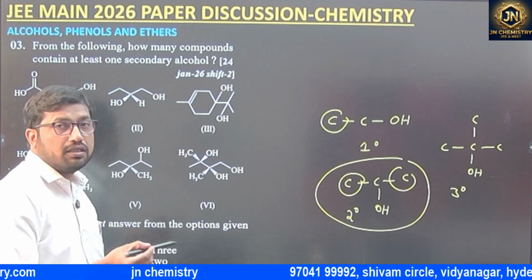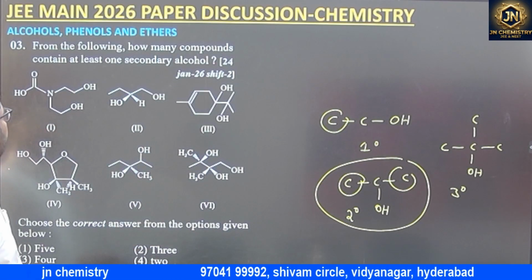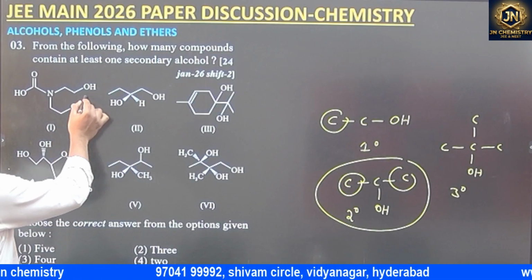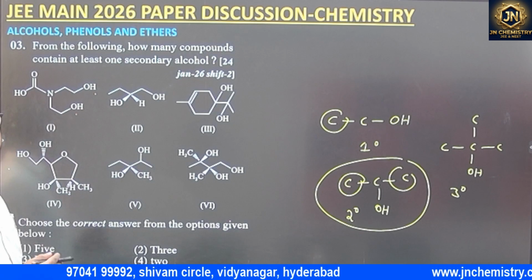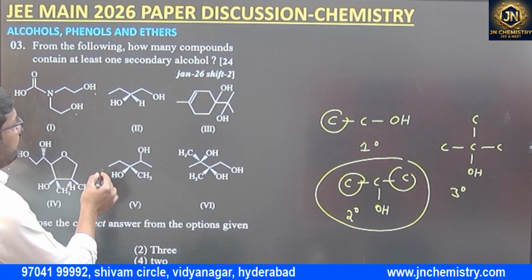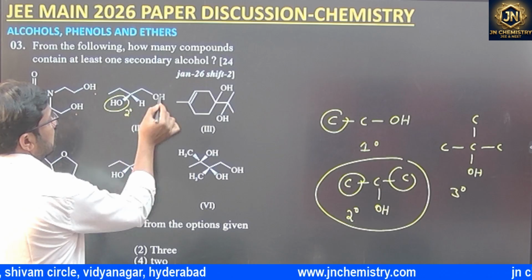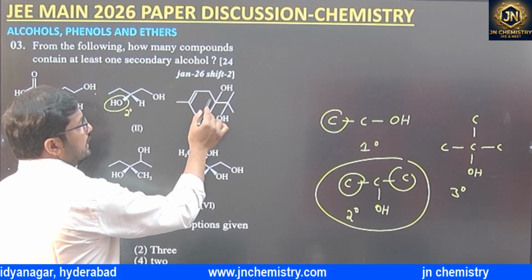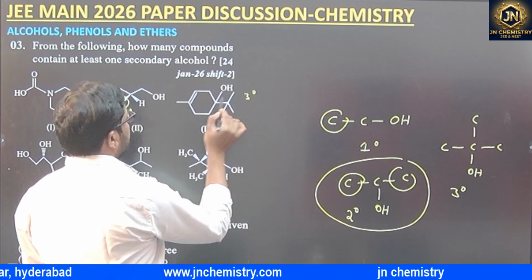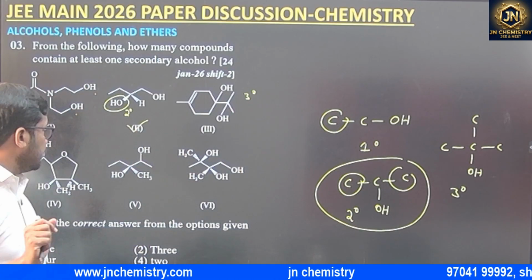alcohols, how many secondary alcohols are present in the following compounds. If you cross-check the first one, this is a primary alcohol, so obviously no secondary alcohol. But in this case, this is a secondary alcohol. This is primary, but it doesn't matter. Here an alcohol is there, but this is 3 degree, 3 degree. So no, they are asking only 2 degree.